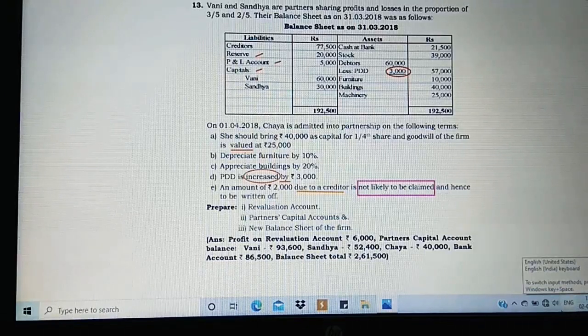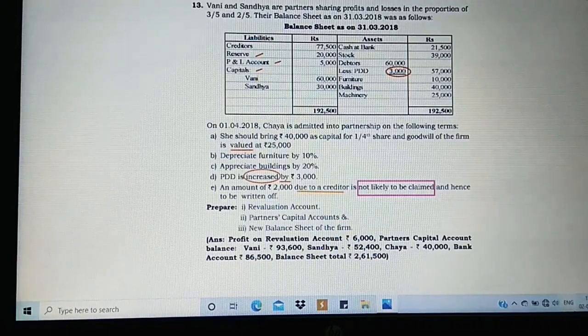Vani and Sandhya are partners sharing profits and losses in the proportion of 3/5 and 2/5. So 3:2 is going to be their ratio. The balance sheet is given, as commonly on the asset side we have debtors and less PDD for the last year, which is highlighted with a circle, and on the liability part I have put 3 tick marks, that is related to reserve, profit and loss account and the capitals. These 3 are going to affect the partner's capital account.